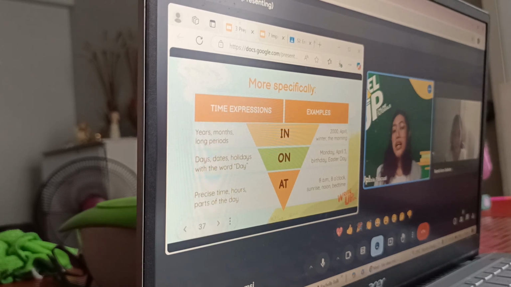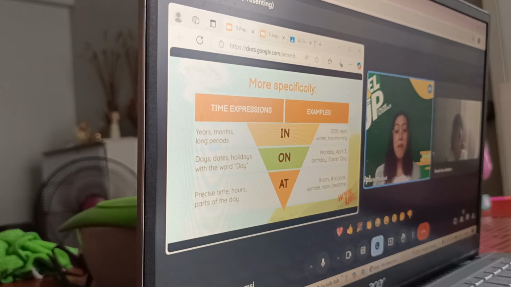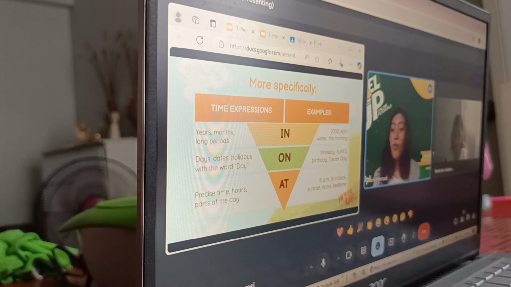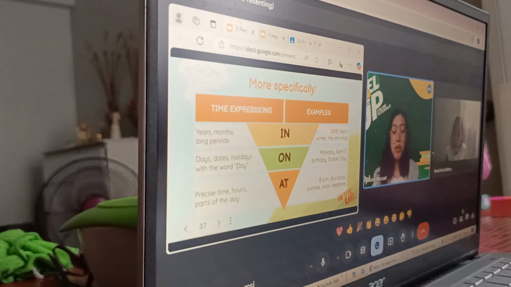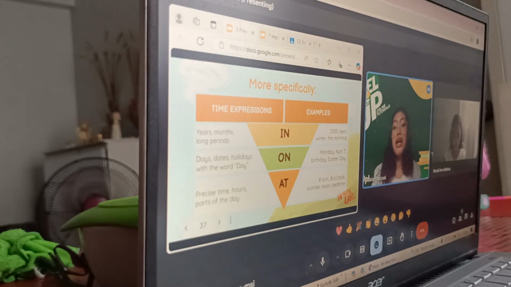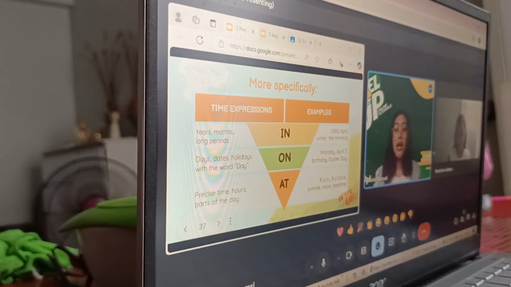Yes. Alright. Now, how about when it comes to very, very specific time expression? Just like, for example, the precise time. For example, 8 a.m., 8 o'clock, 1 p.m., for example. So we'll make use of the preposition at. At 8 a.m., 8 o'clock.